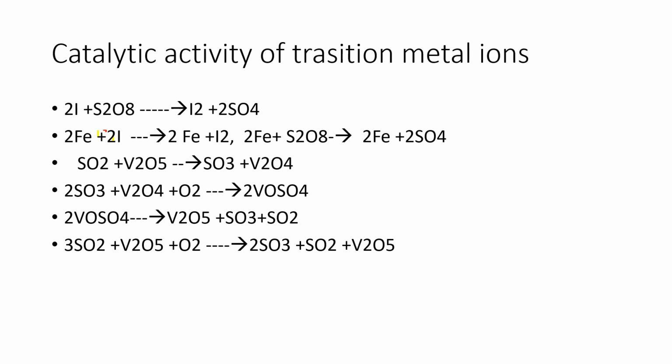These are the two examples of how catalytic activity takes place in case of transition metal ions. There is a change in their oxidation number. They act like carriers, receiving the electrons and transferring the electrons to others. In this way, the catalytic property is shown.